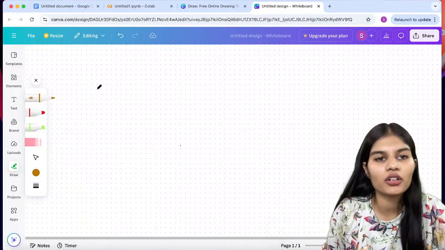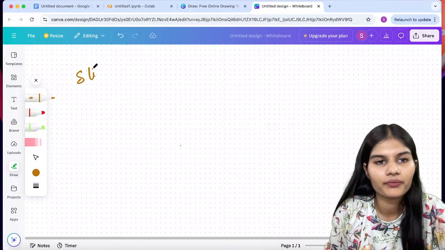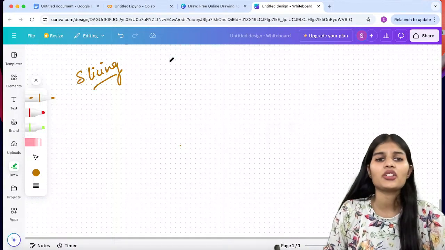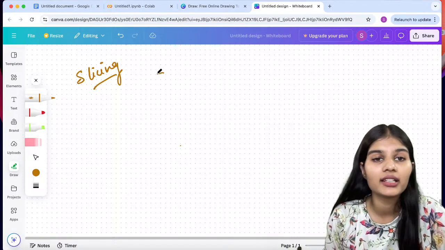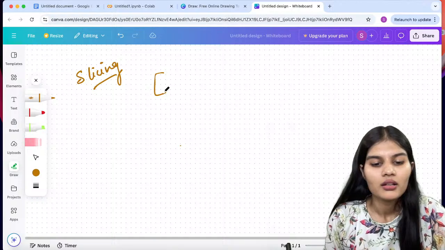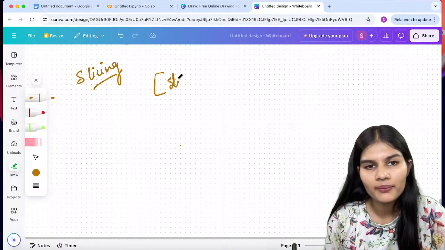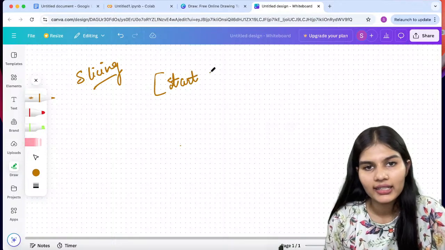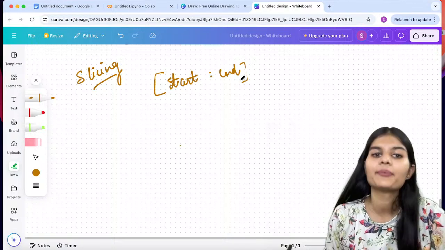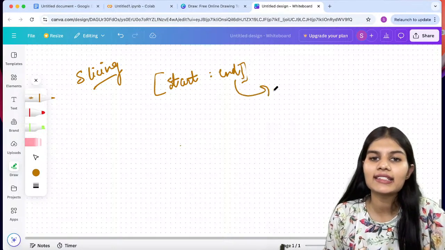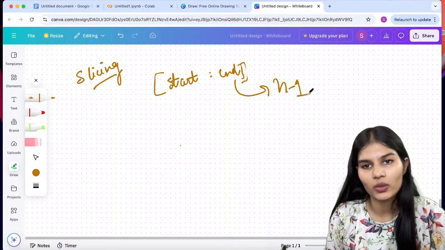So when I talk about the slicing technique, there's a respective syntax that we follow. First of all, you put the start index and a colon, and then you put the end index. The start index is taken as is, and the end index is always n minus 1.